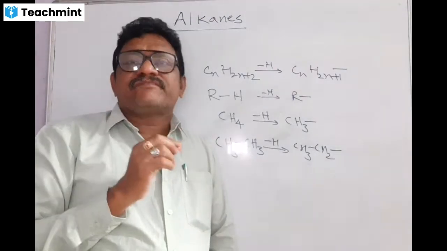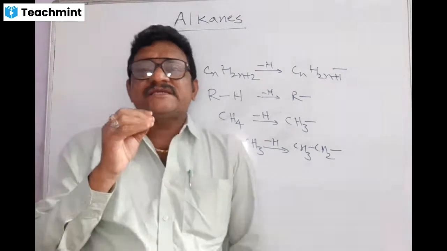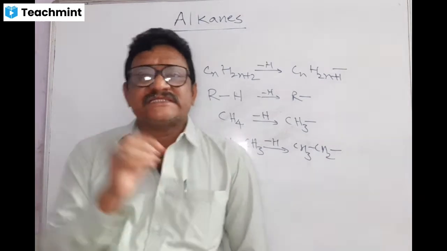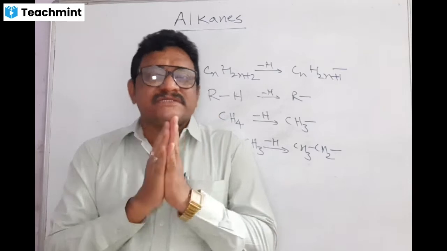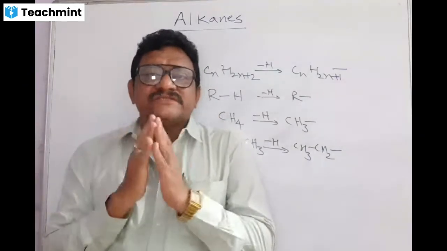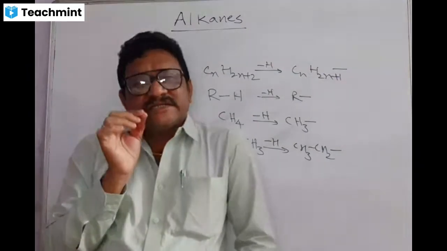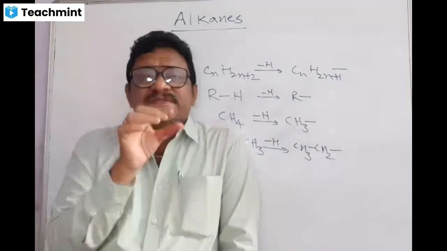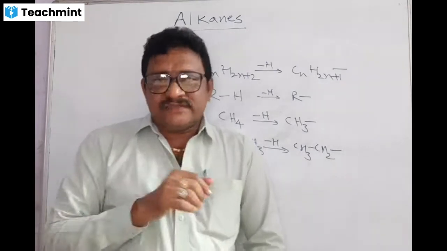Here we can understand what is a primary carbon atom, what is secondary, what is tertiary, how you can identify whether a particular carbon belongs to primary, secondary or tertiary carbon. I will explain all those things now. We will see one by one the definition of primary carbon atom, how you can recognize it, how you can pick it out in different alkane compounds. That we are going to learn.